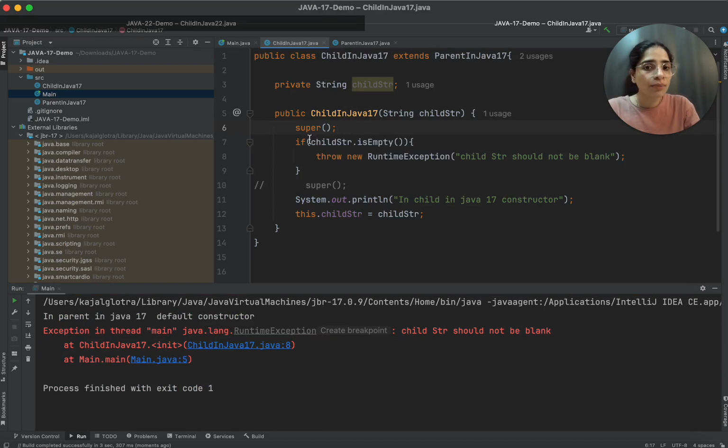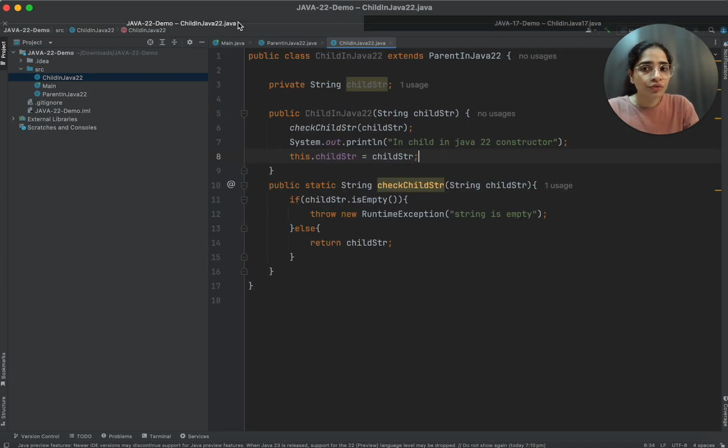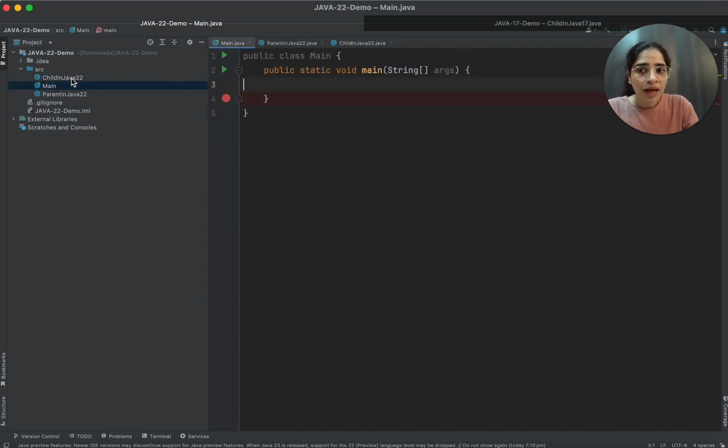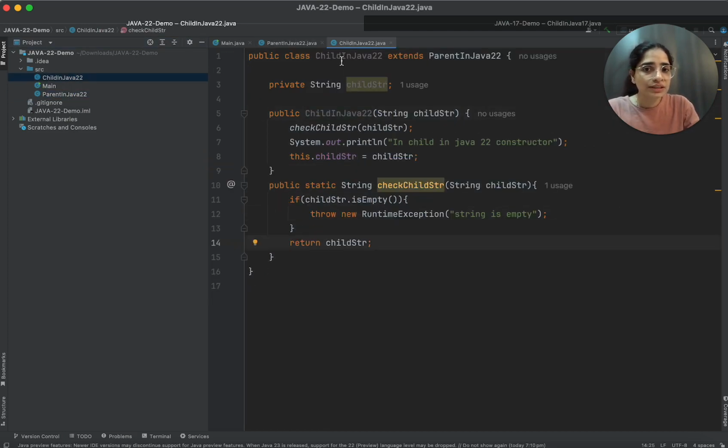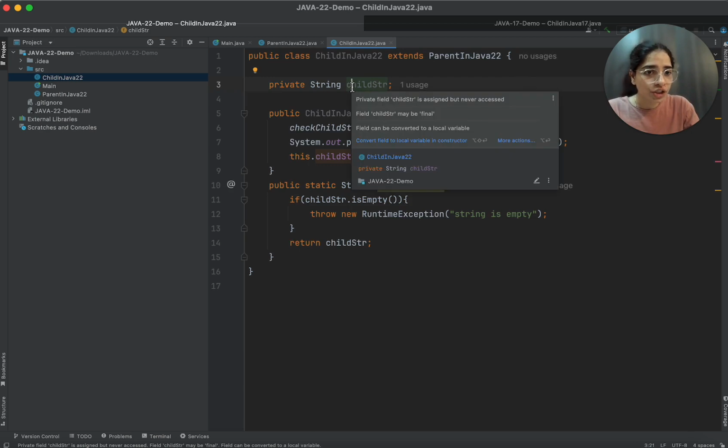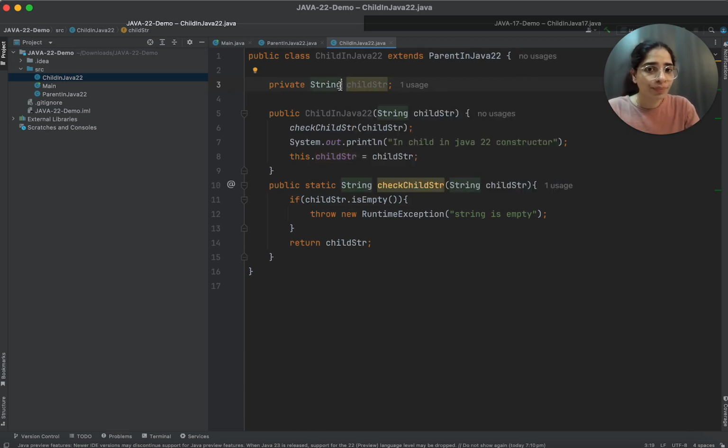Now let's talk about the same thing in Java 22. For that, I have created this Java 22 demo project. Inside this I have main, and I have two classes. One is parent in Java 22, and this is the child in Java 22, which is extending parent in Java 22. We still have the string by the name child string, and now I want to put a check before creating an object of parent that this child string is blank or not.